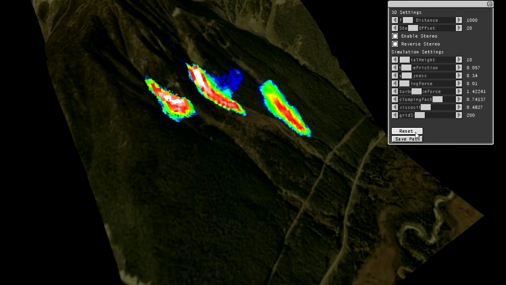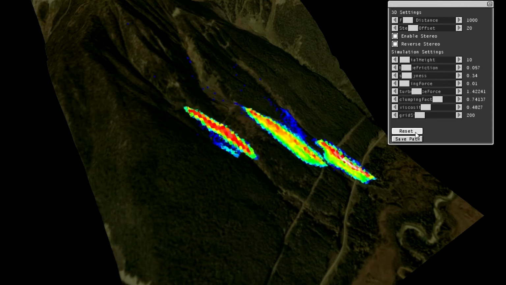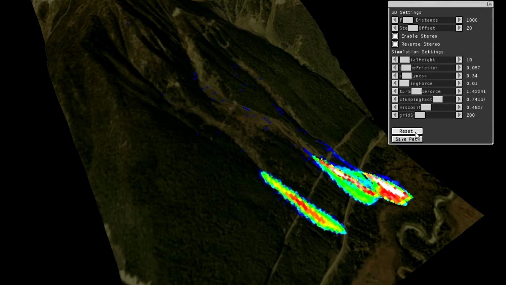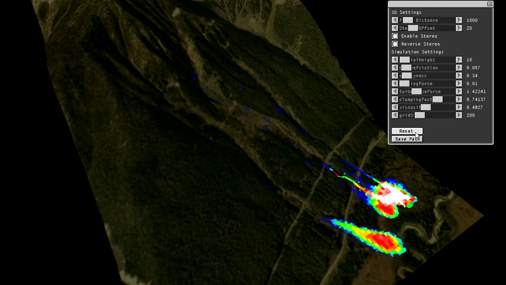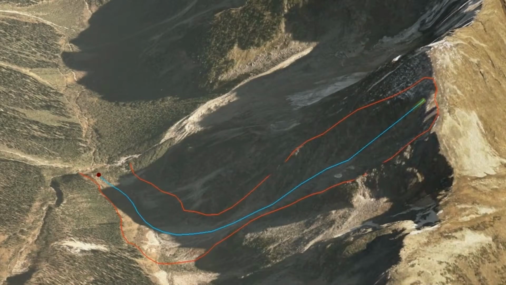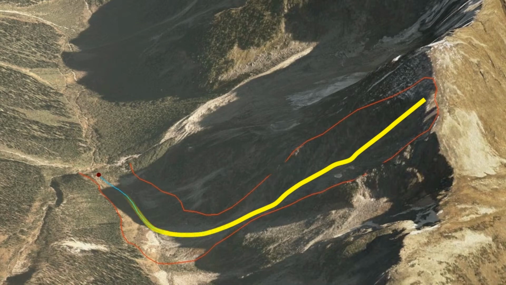So in looking at this from a model perspective, we are taking digital elevation models, terrain models, and coupling that with particles that move downslope. Based on a training set of data that we have from a known area, we are able to model the flow downslope and determine maximum runouts. From these maximum runouts, we can apply this to other areas and predict where we might have avalanche flow.